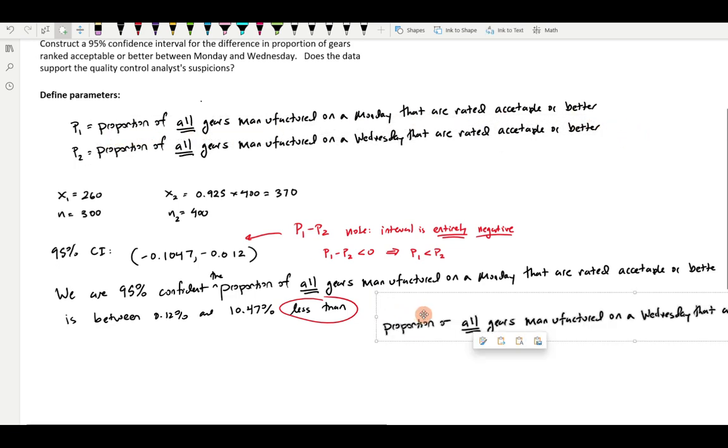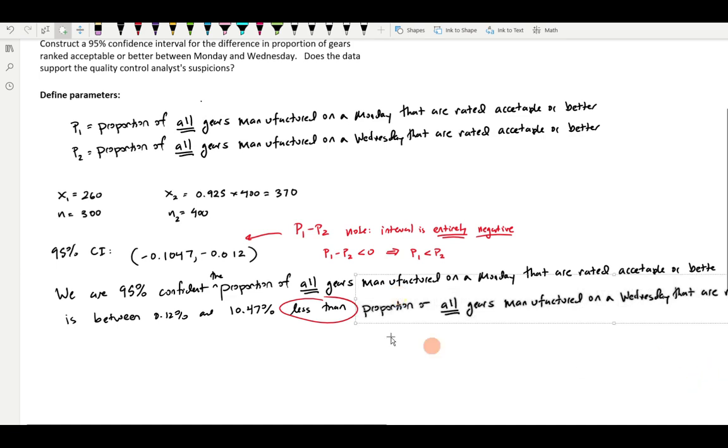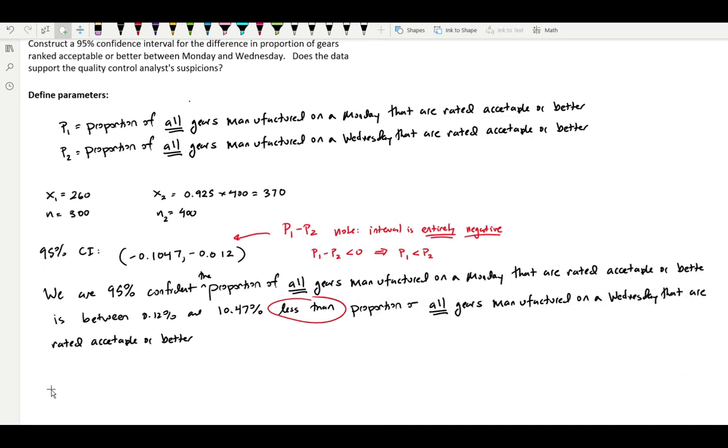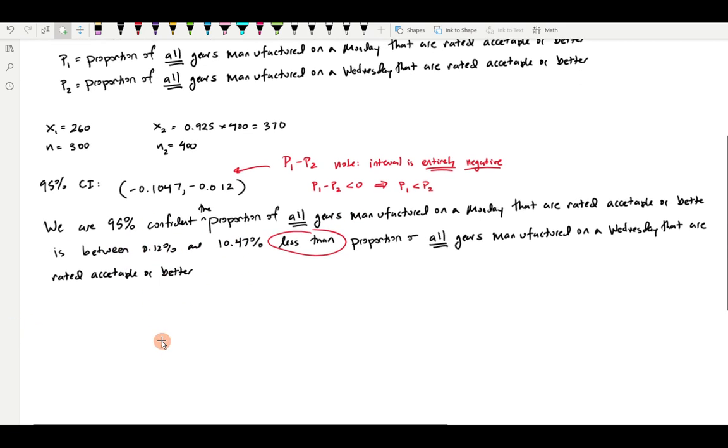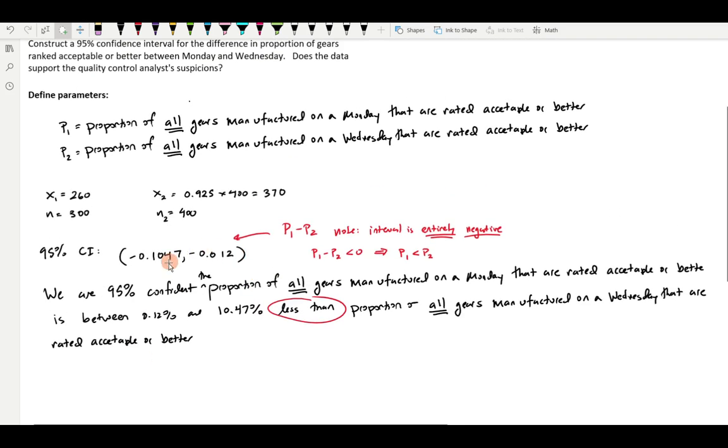So it is between 0.12% and 10.47%. And now, because I changed the sign, I'm going to have to say what this ultimately is telling us.